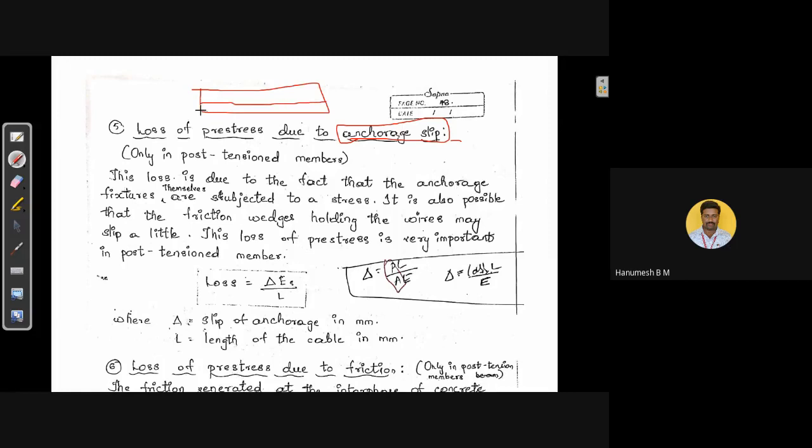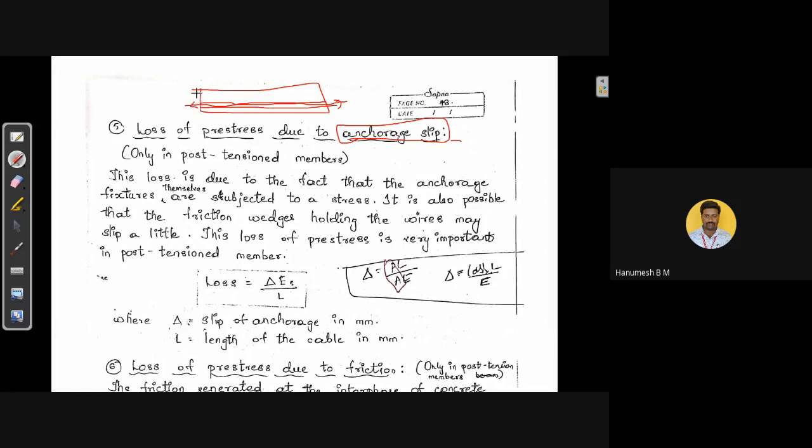leaving the hollow ducts. This part is the hollow duct here. Then once the concrete is hardened, means once the concrete attains the sufficient strength, then we are going to pass the steel wires or tendons in these ducts. Then we are going to do the tensioning operation. Once the tension is applied, we need to do the anchoring at the supports.